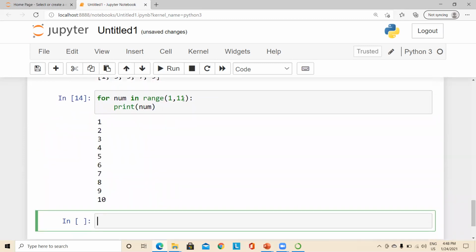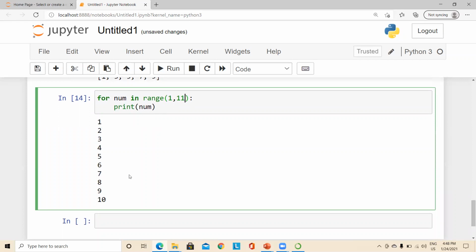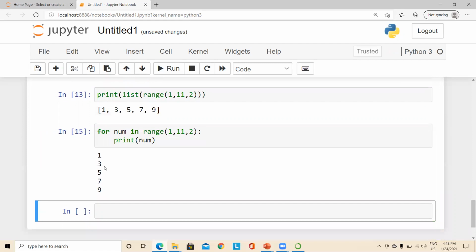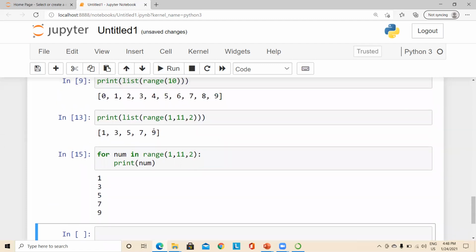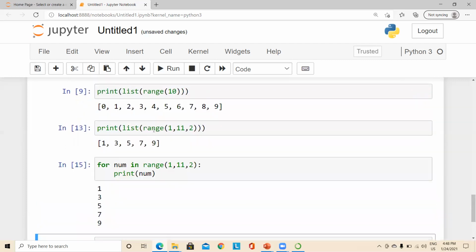If we change the value, accordingly the print statement will be executed. If I specify a step of 2 here, the loop will be executed only 5 times: 1, 3, 5, 7, and 9. So that is how the range function can be used along with the for loop.